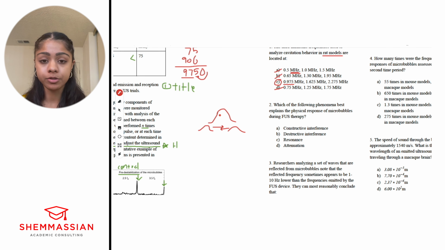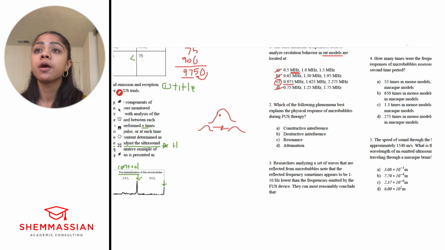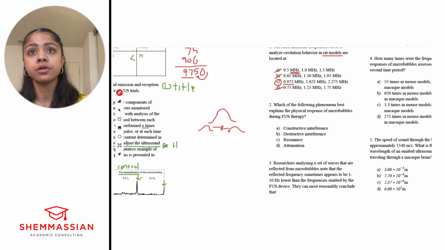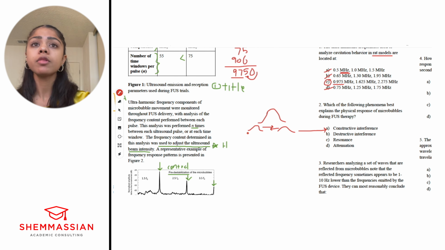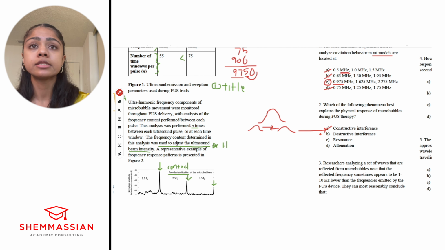It's a combined amplitude of both of them together. It doesn't necessarily have to be at their peaks, but at any place, because they're adding onto each other, it's going to be a higher amplitude. That's constructive interference, right? In this case, the waves aren't actually traveling in opposite directions, right? We see one frequency, one wave, and the other one's just kind of disrupting it or coming in to interfere with it. So we're not necessarily seeing constructive interference here. So we can take that out.